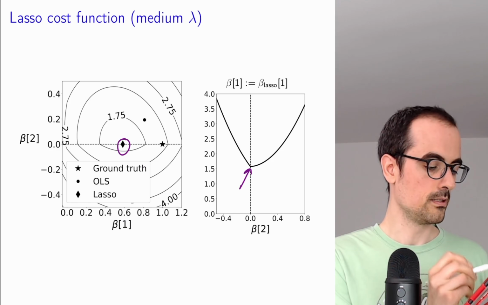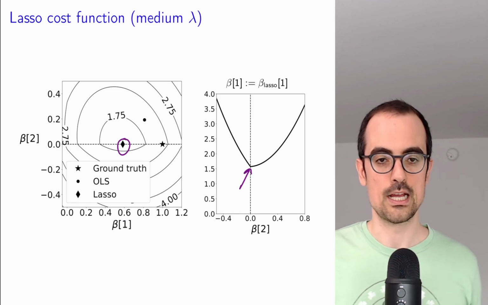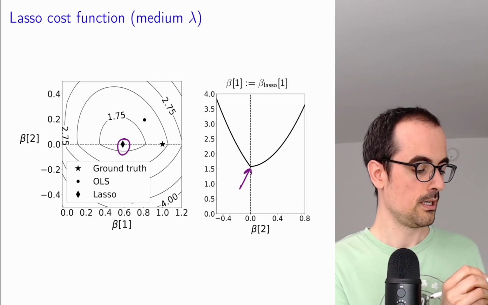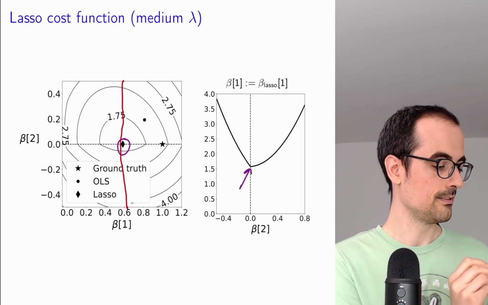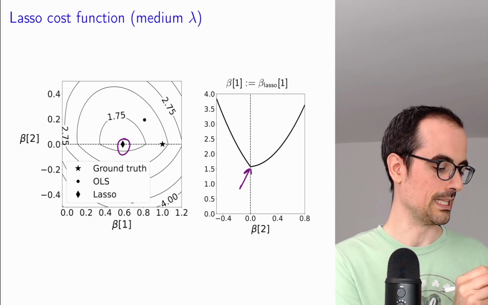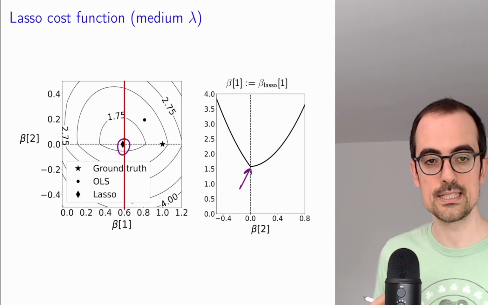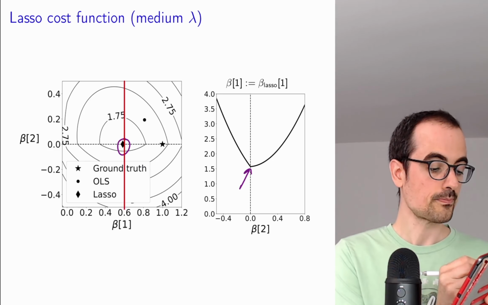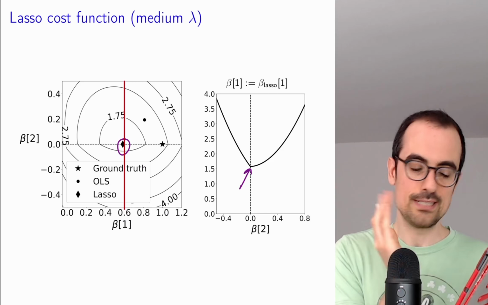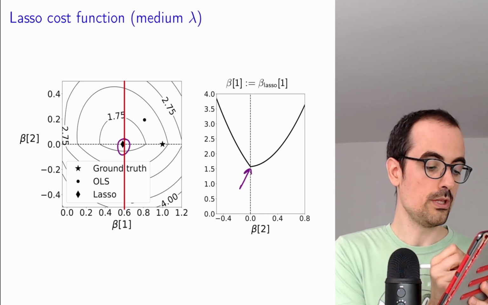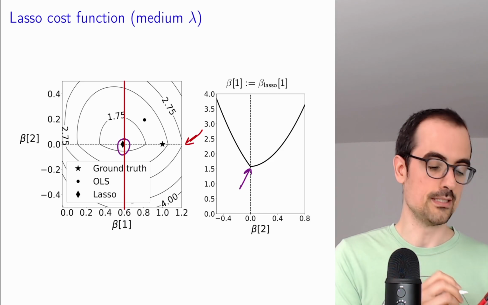So here again, this is the combination of the OLS cost function and the Lasso L1 norm regularization term. And what we see is that on this line, let me draw a straight line for once, the regularization term, this linear term, is able to bring the solution onto the axis where the spurious coefficient is 0.